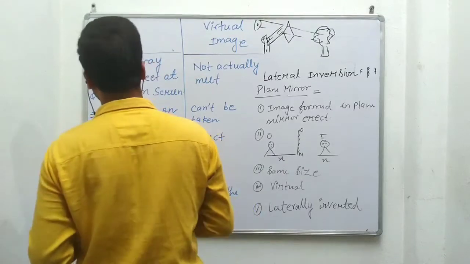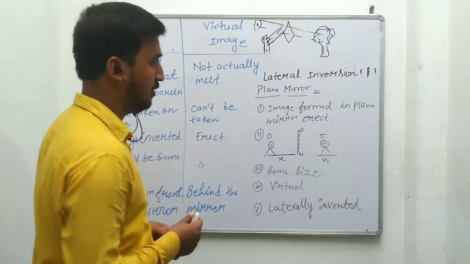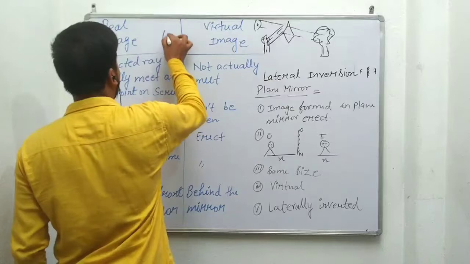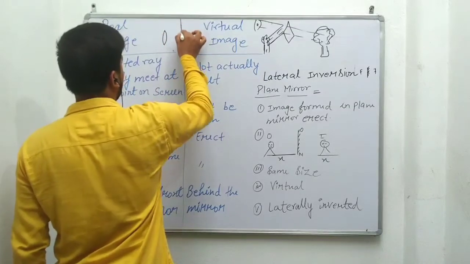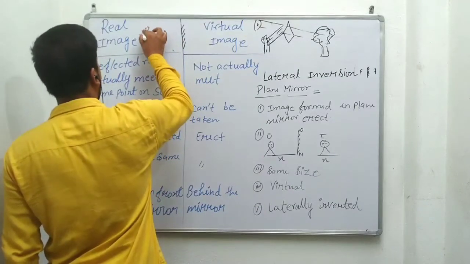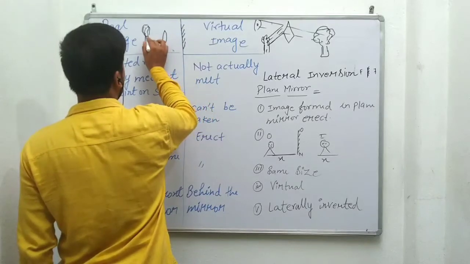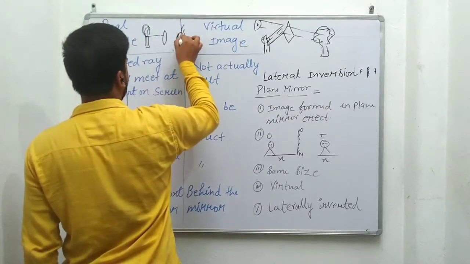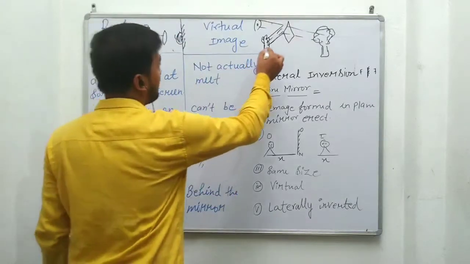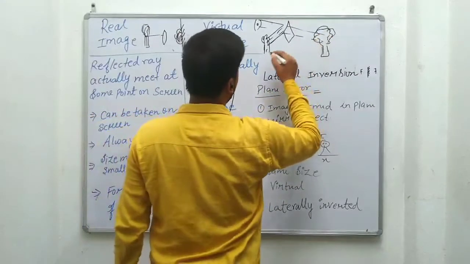When the reflected ray actually meets at some point on a screen, that is a real image. Real image means the image actually meets at some point on the screen. Suppose this is the screen, this is the object and this is the lens. When the image actually forms on this screen, then we can say this is the real image.